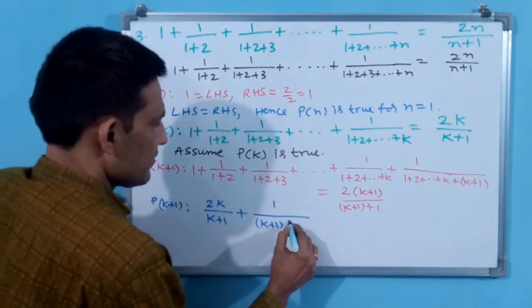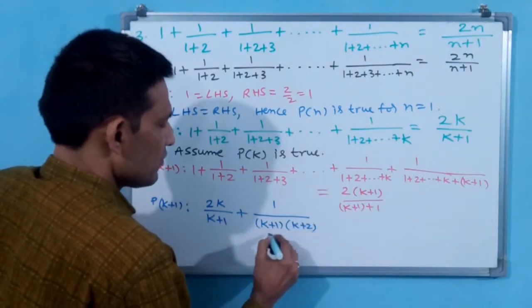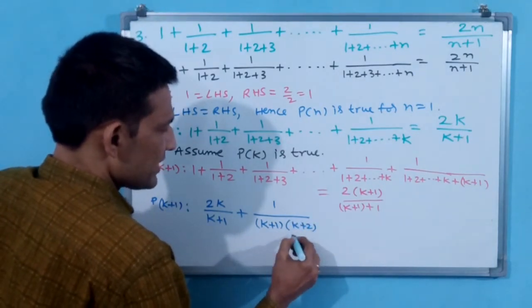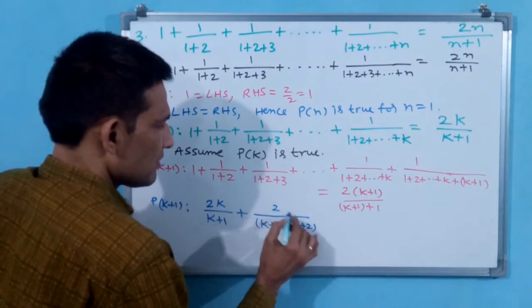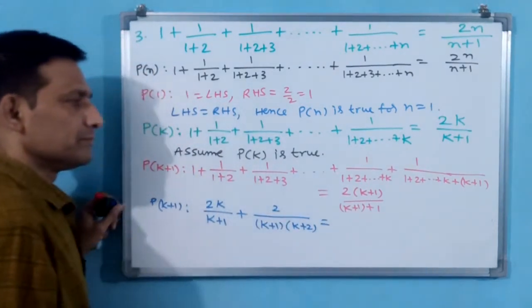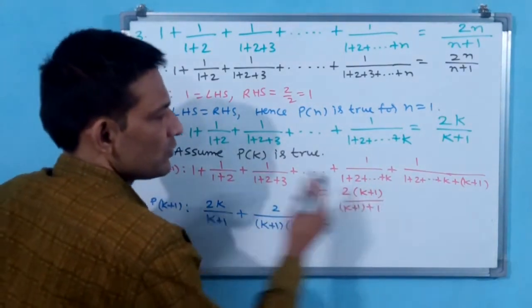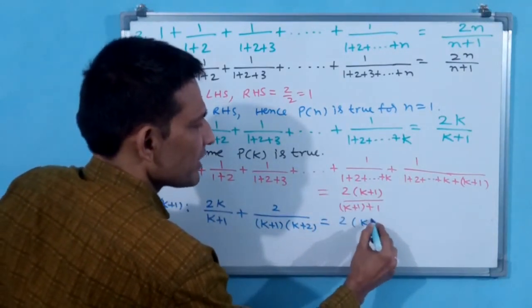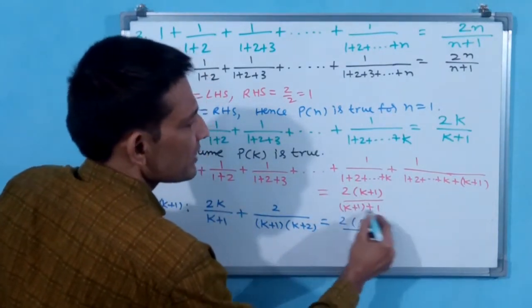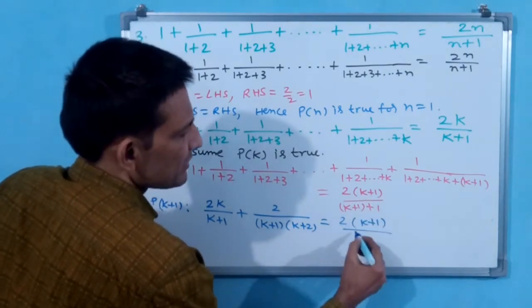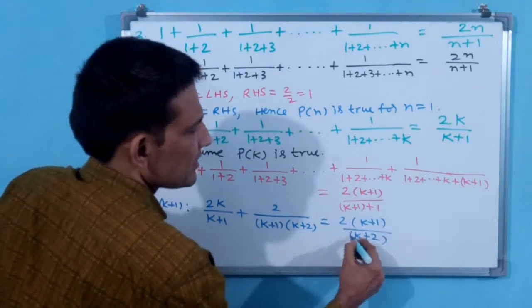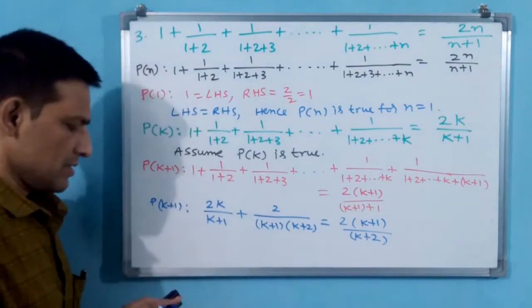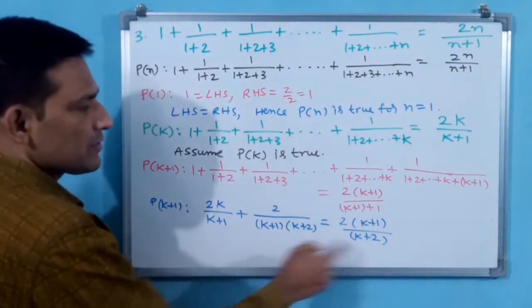Numerator keep it like that only, 2 into k plus 1, but the denominator you can write k plus 2. Why? Because the addition is there, simply k plus 2. Is it okay? Now this LHS is equal to RHS you have to prove.